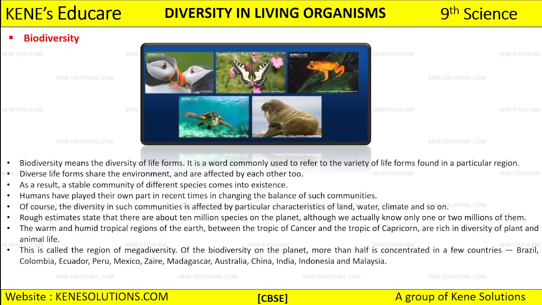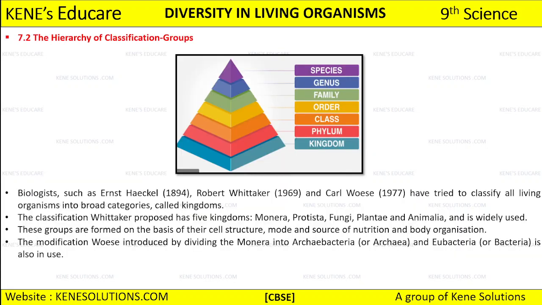Biodiversity means the diversity that exists in different life forms. In different life forms we see such a diversity, such a variation, right? So we are going to discuss biodiversity. After that we are going to discuss the hierarchy of classification. The word kingdom is not new to you all. We have kingdom, then we have phylum, class, order, family, genus, species.